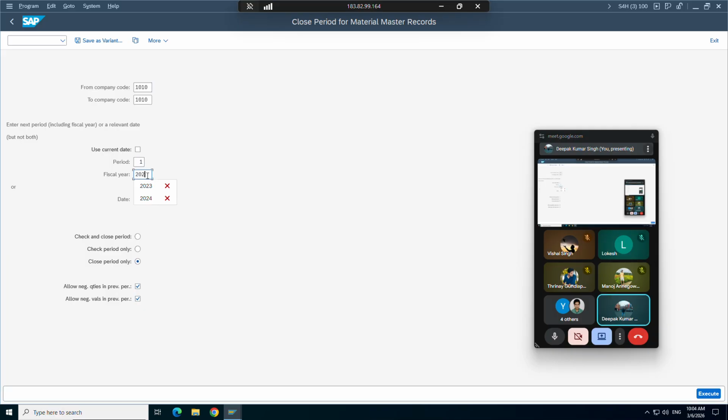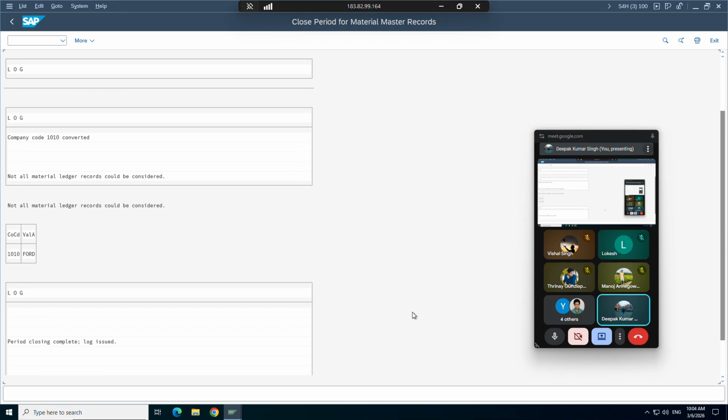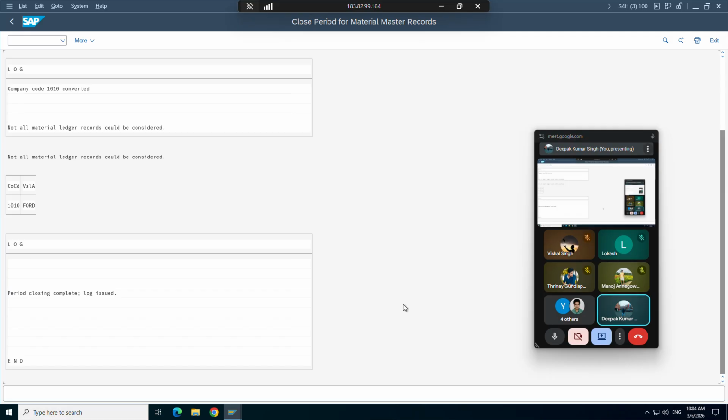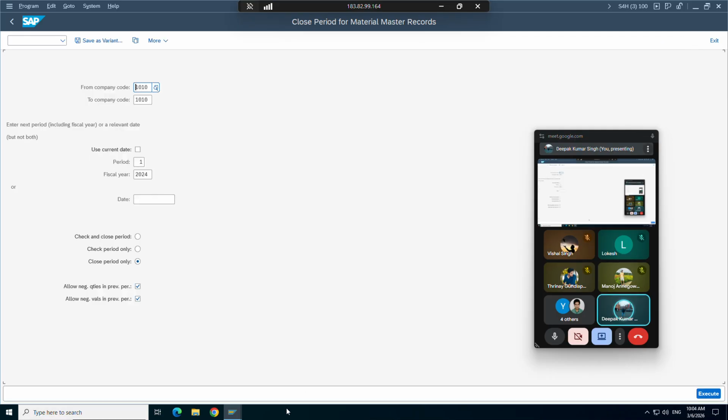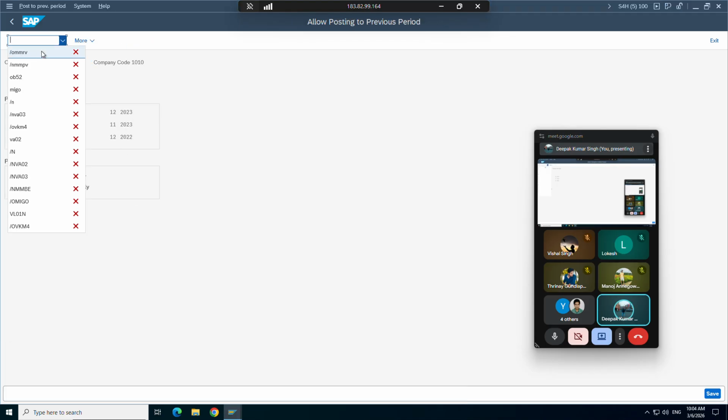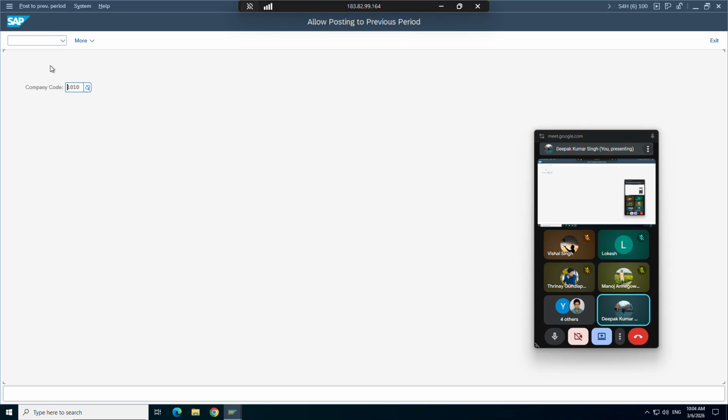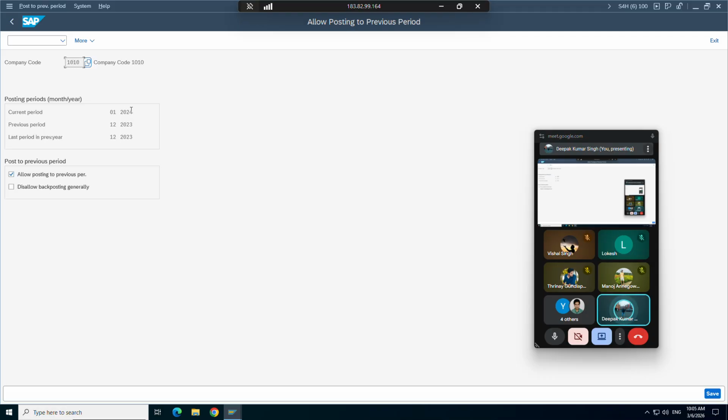1 2024. Enter the next period or relevant day. Let's say we have given the next period. And if we execute, that's it. You see, now it has moved one. You see?